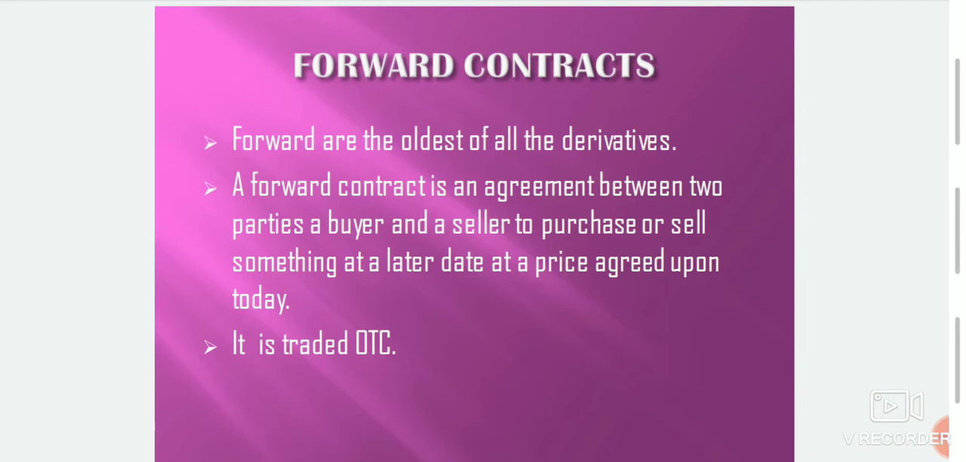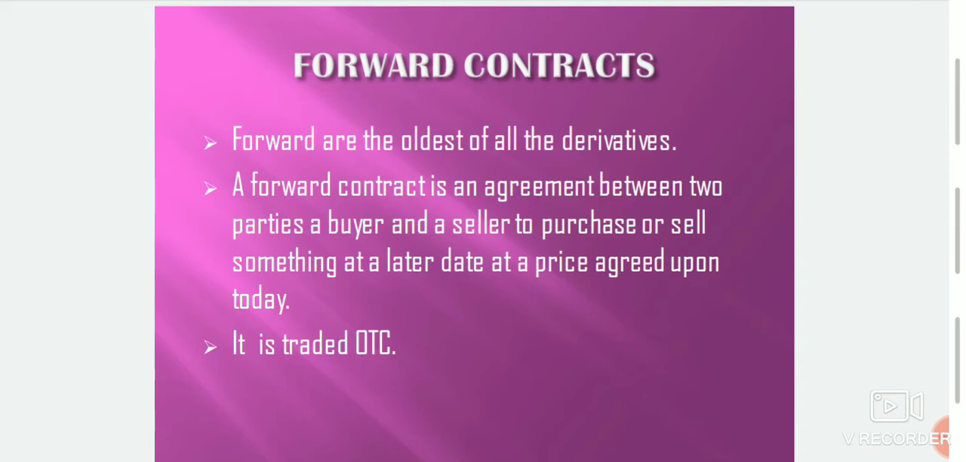Forwards are the oldest of all the derivatives. A forward contract is an agreement between two parties, a buyer and a seller, to purchase or sell something at a later date at a price agreed upon today. It is traded in the over the counter market.